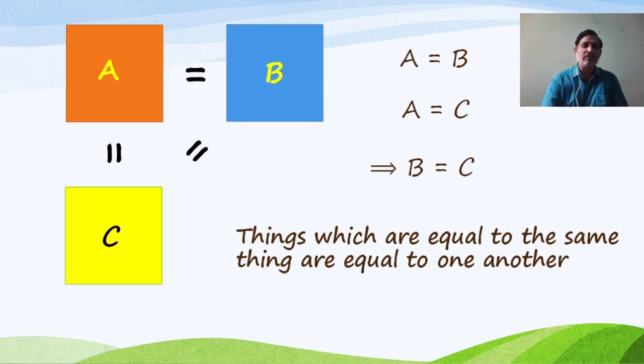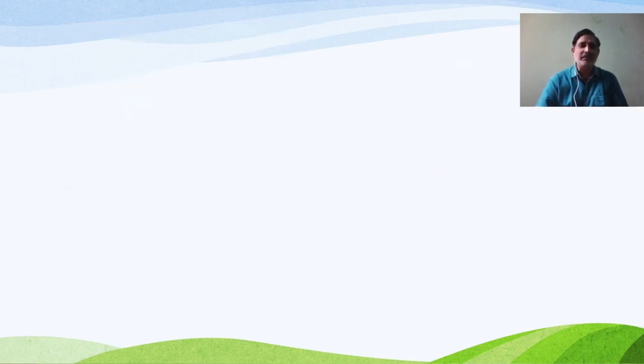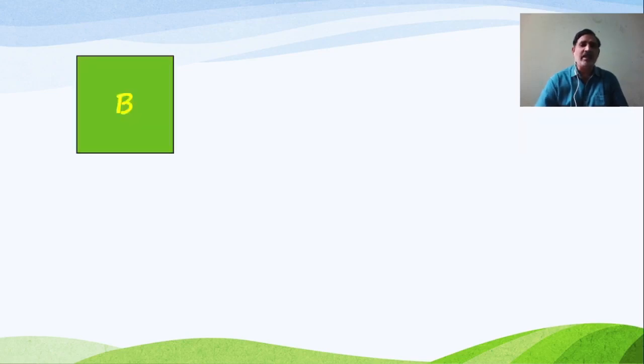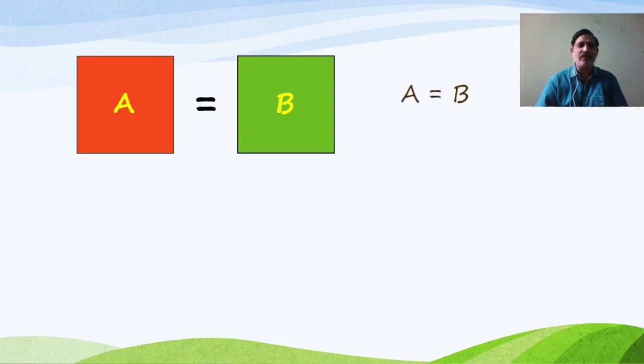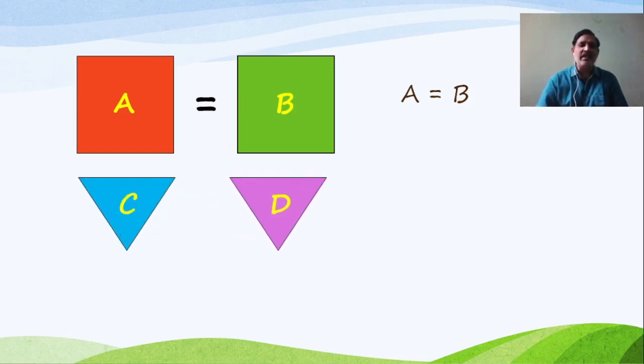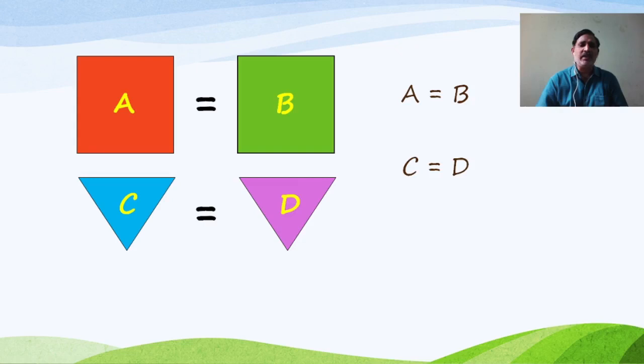Let us learn one more axiom. Here we are considering two things A and B. They are equal because they coincide with one another. And observe, we are taking two more things C and D. Because they coincided, they are also equal to one another.